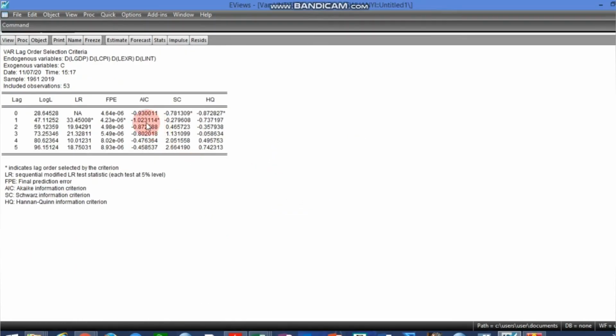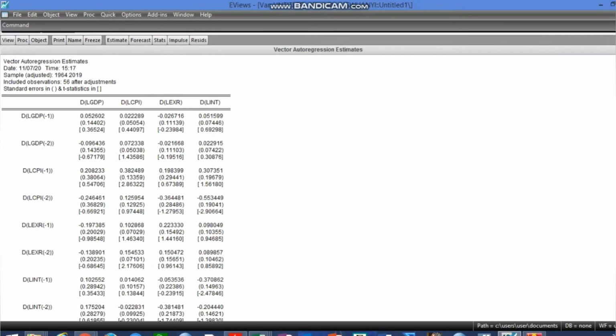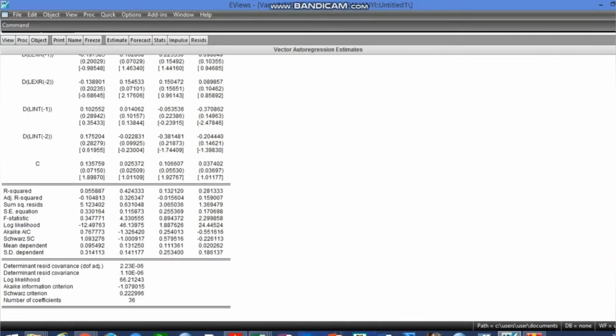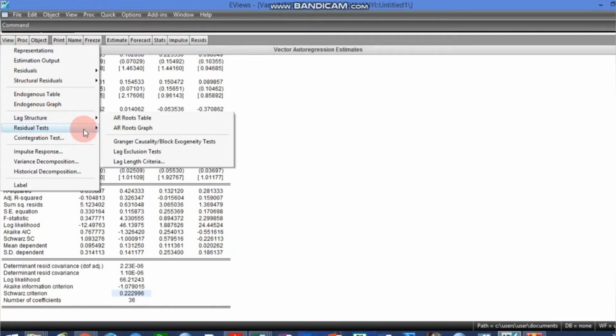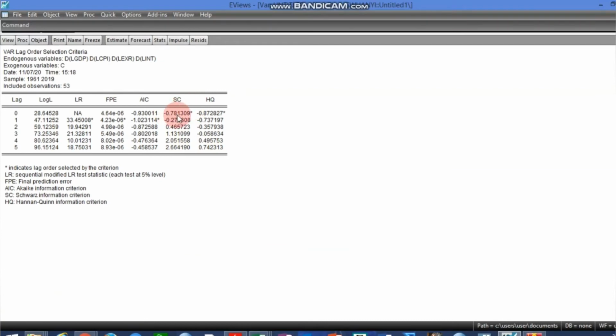We test, we see that Akaike chose order 1, and others chose 0. Of course, from the estimate we just concluded, Akaike seems to have the smallest value. You can see that Akaike has a smaller value when compared to Schwarz. So that simply means that Akaike is more efficient in selecting the lag length. Of course, you can also compare this value with this value and see that this is smaller than this.